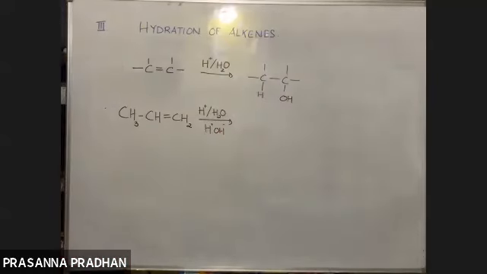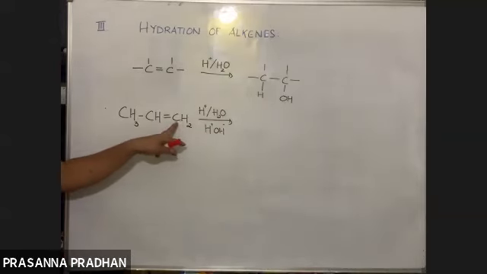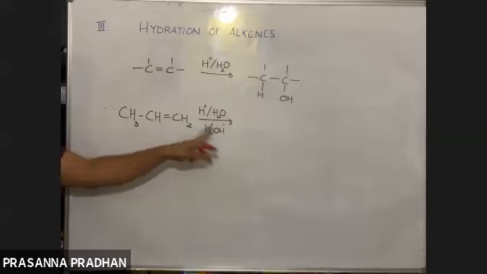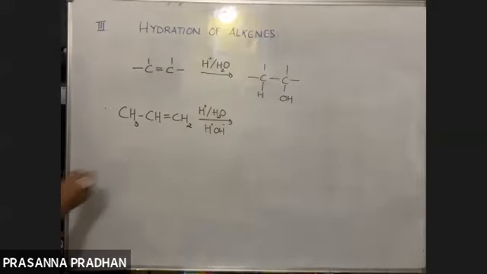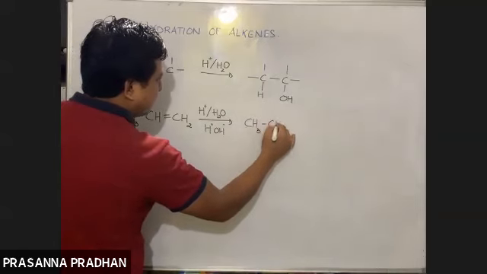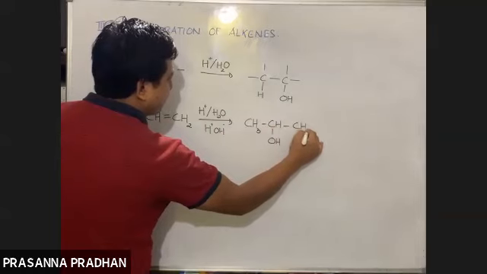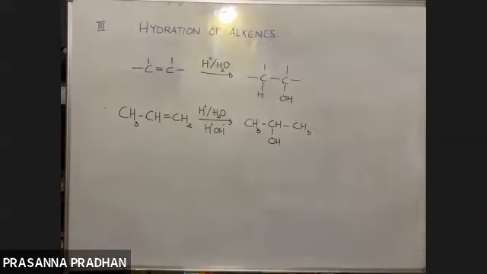If I follow Markovnikov's rule, then the positive part will be added to the carbon containing the greater number of hydrogen. The negative part will add to the carbon containing the lesser number of hydrogen. So what do we get out here? CH3, CHOH, CH3. We get propan-2-ol, propene to propan-2-ol.